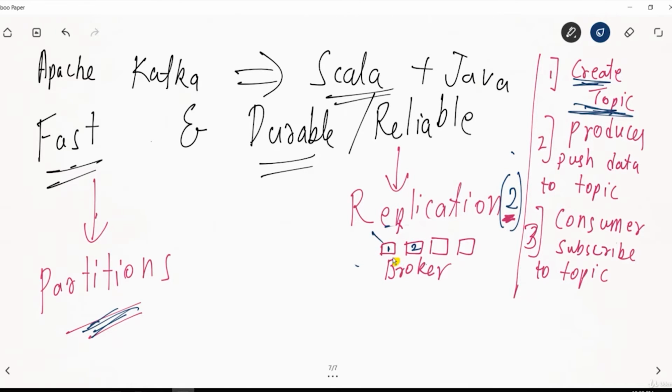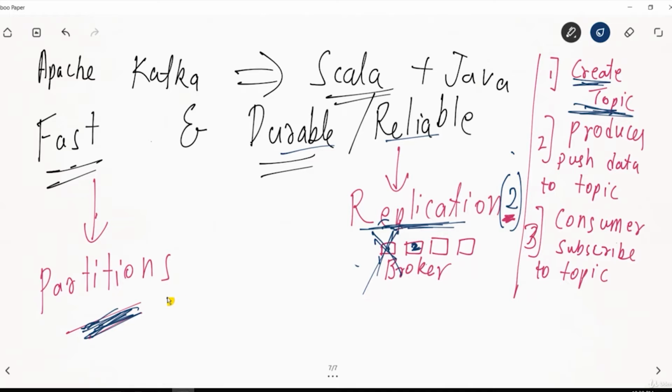So even if one of the brokers fails or one of the machines goes down in the cluster, the data is still present in the second broker. So this is the reason we use replication to make it reliable or durable. Kafka uses replication to make the system reliable or durable, so that even if one of the brokers goes down, we can bring up another broker and it also has the data. Second thing is partitioning.